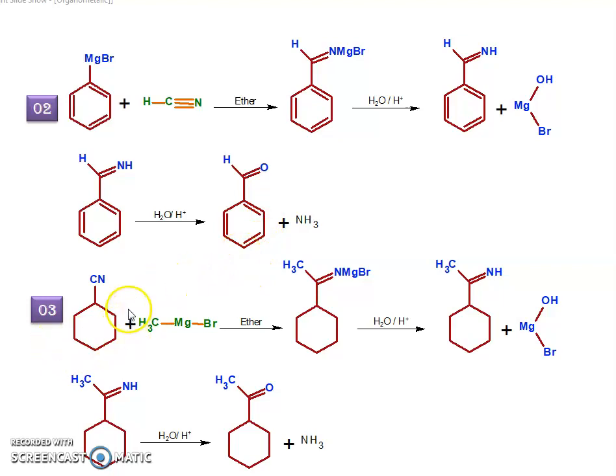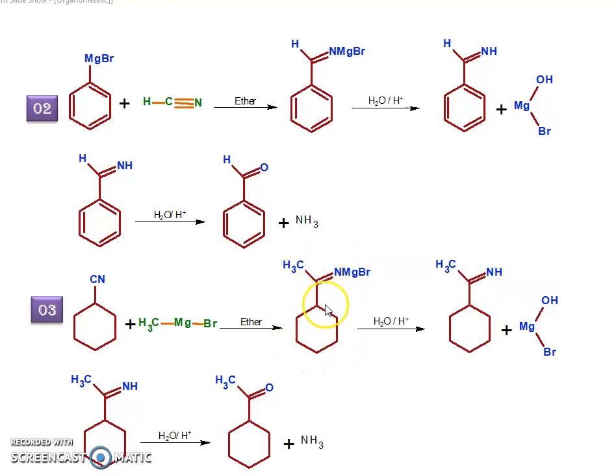Next example, like cyclohexyl cyanide. Then this cyclohexyl cyanide is treated with methyl magnesium bromide. This is a Grignard reagent. Then what happens? This methyl attacks this carbon, similar to the above reactions. Then this methyl is attached to this carbon, and the double bond N carries a negative charge.